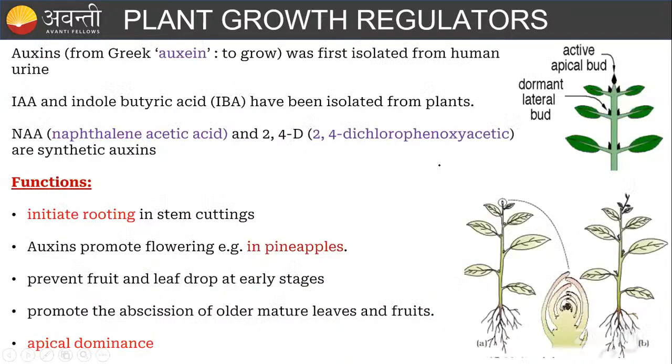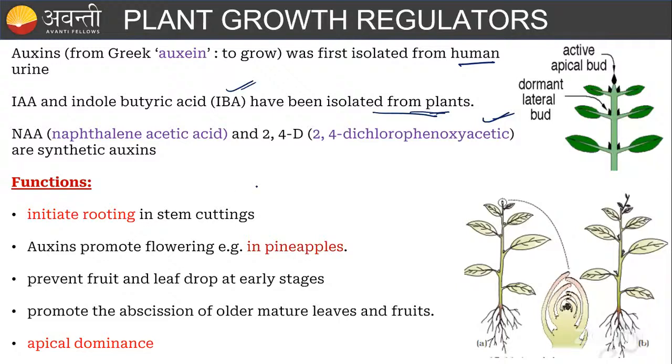Fine. And you know that auxin is also isolated from human urine, and IAA, indole acetic acid, and indole butyric acid have been isolated from plants, and naphthalene acetic acid and 2,4-D, that is 2,4-dichlorophenoxyacetic acid, are the synthetic forms. In the exam, they may give the auxin names and ask which one is the synthetic one. You have to remember that naphthalene acetic acid and 2,4-D are the synthetic ones we are using in agriculture.